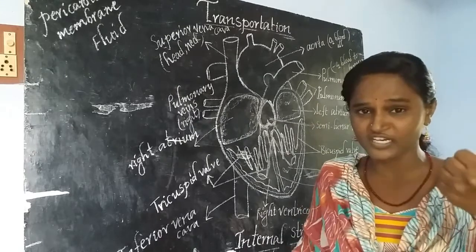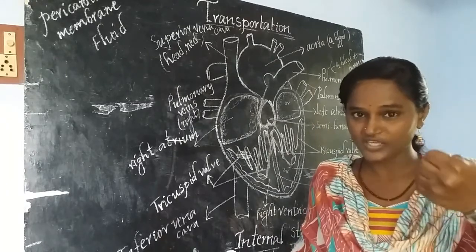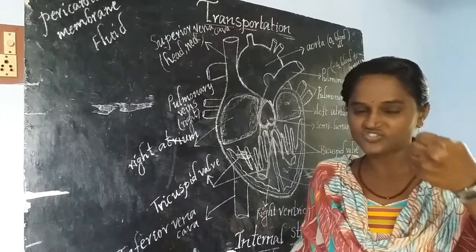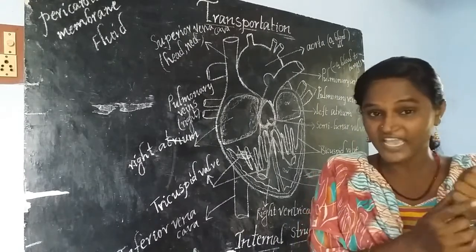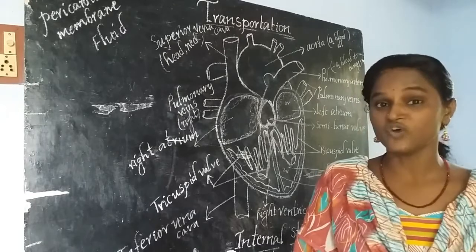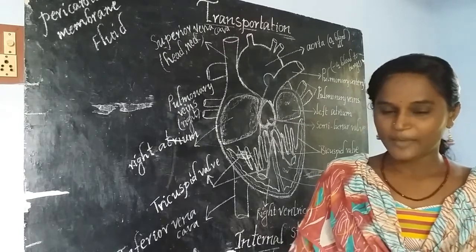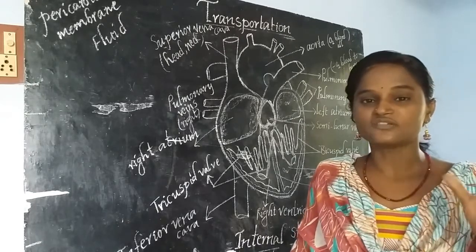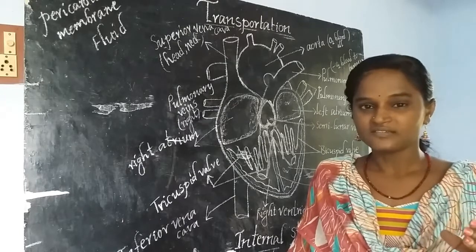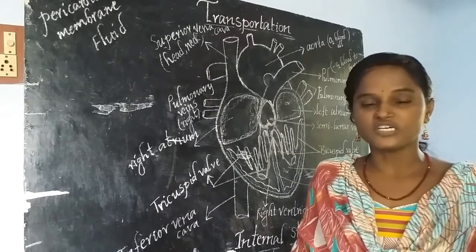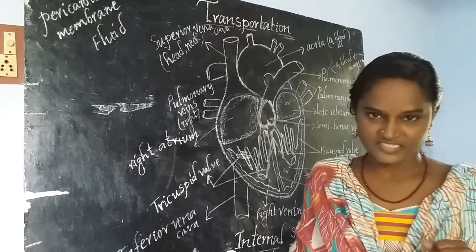If you close your fingers, you get one fist. Whatever size that fist has, that much size heart we have inside our body. Approximately, the size of the heart is equal to the fist of a person.